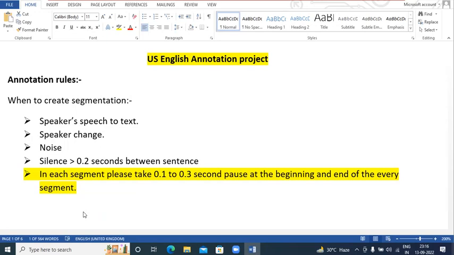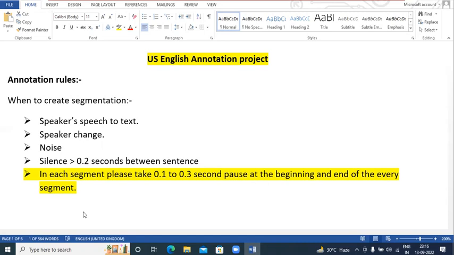That's it. So what you have to do in that, the thing is that the transcriptions which we will provide, that is not 100% accurate. Don't depend completely on the text which we will provide. Okay, it may have some errors, it may have some missing words, so you just need to identify those errors and get it corrected.